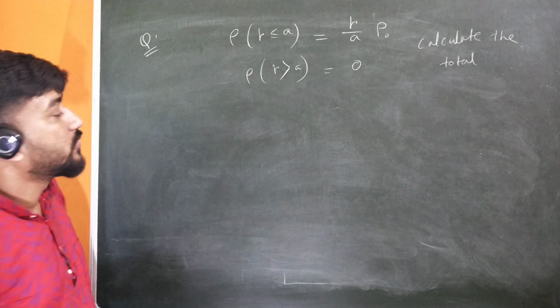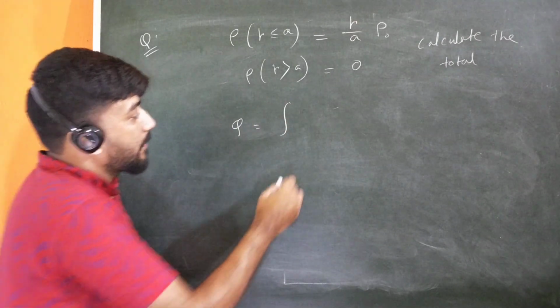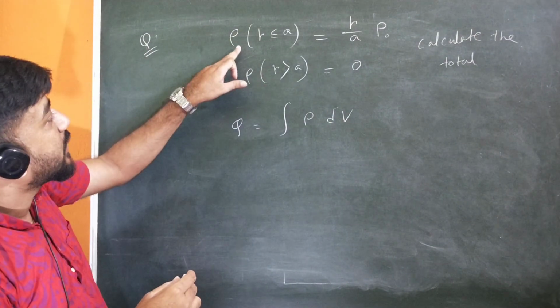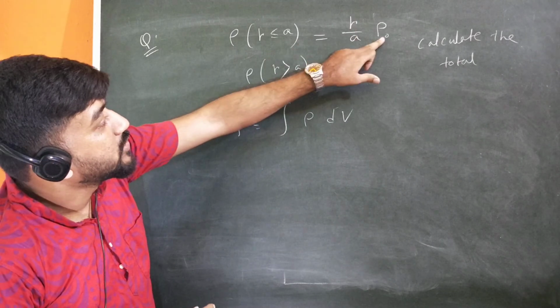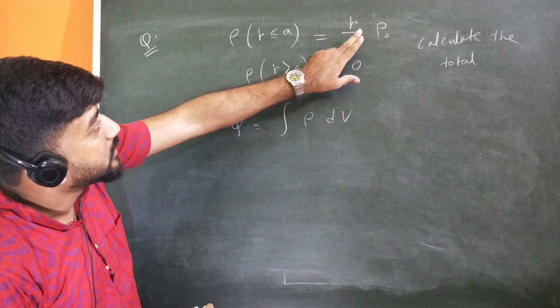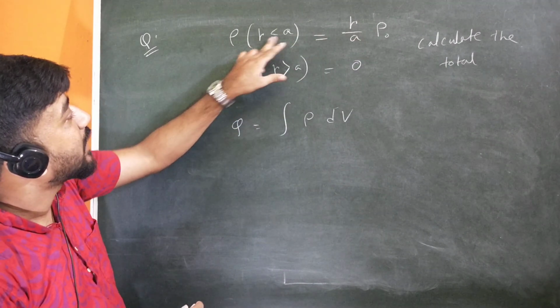So to find Q, you have to use this integration, that is the integration of rho dV. Here the charge density rho is given as r by a into rho 0, where a and rho 0 are constants and r is variable. This charge distribution holds for r less than or equal to a.